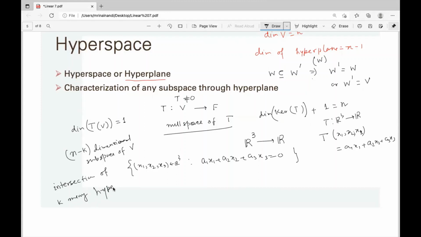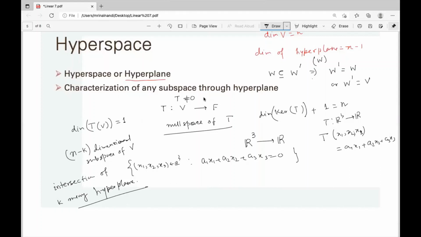This is the most crucial and important result. This actually characterizes all the subspaces through hyperplanes. For k equal to 0, it is just V, and V is the intersection of 0 many hyperplanes.